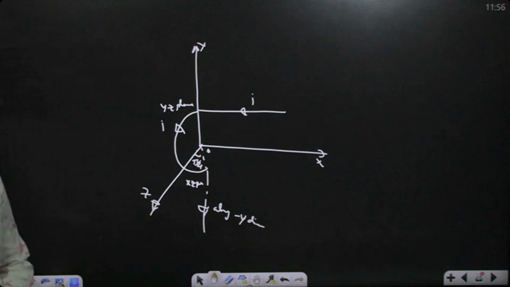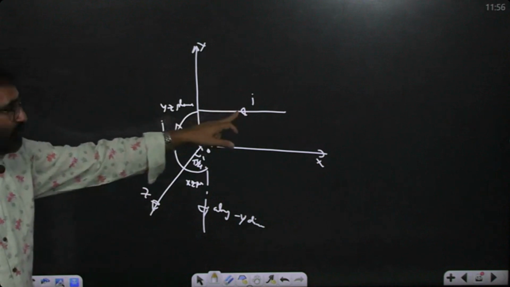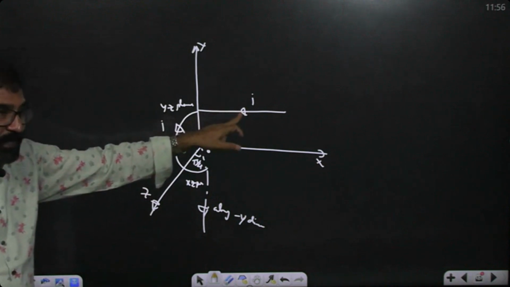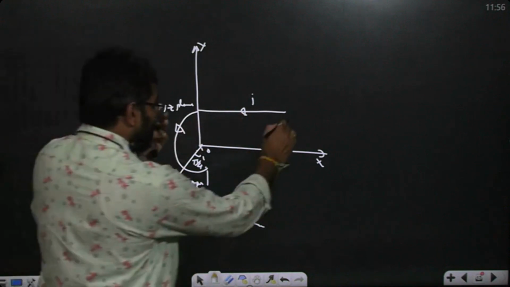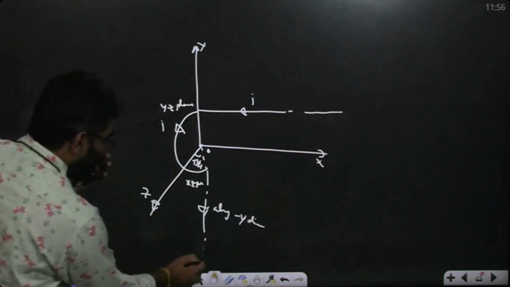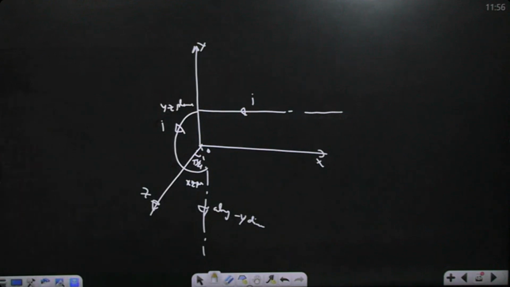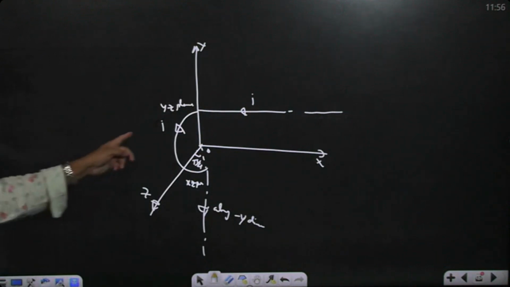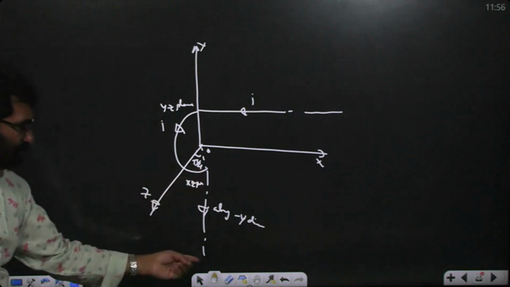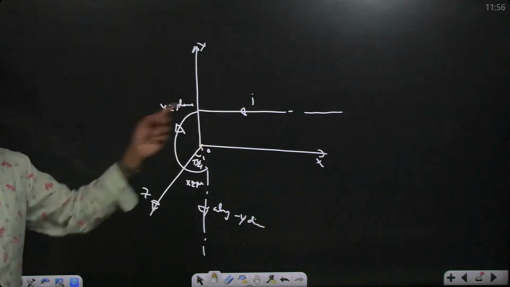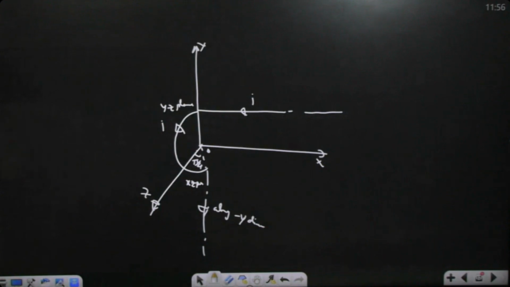Find out the total magnetic field by the configurations, and we always try to find out how many configurations there are. First part: this is in the XY plane, so definitely this is a semi-infinite wire. This is also a semi-infinite wire. One is in the YZ plane, some part is in the XZ plane but parallel to the y-axis, and this is parallel to the x-axis. So 4 parts are there, so we can produce magnetic field with 4 components.